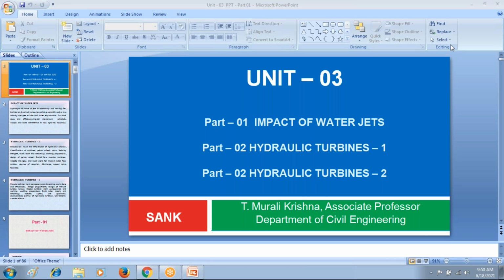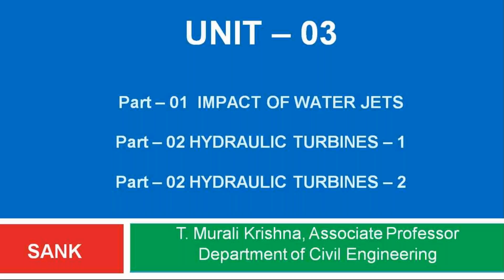In unit 3 we have 3 parts. Part 1 in unit 3 is impact of water jets. Part 2 in unit 3, hydraulic turbines 1. Part 3 in unit 3, hydraulic turbines 2. So like that, in unit 3 we have 3 parts.